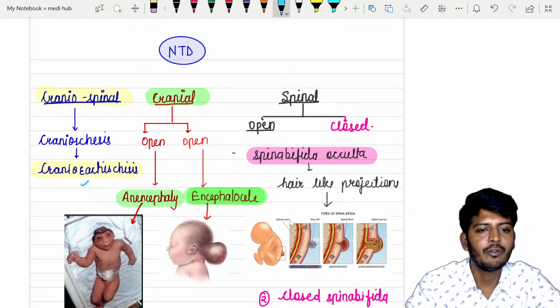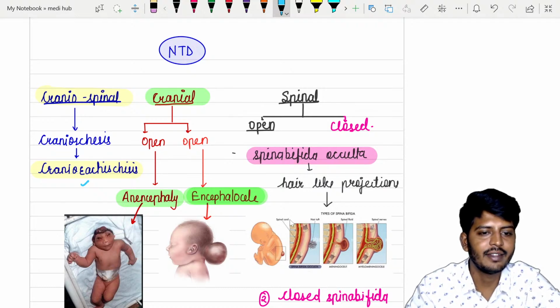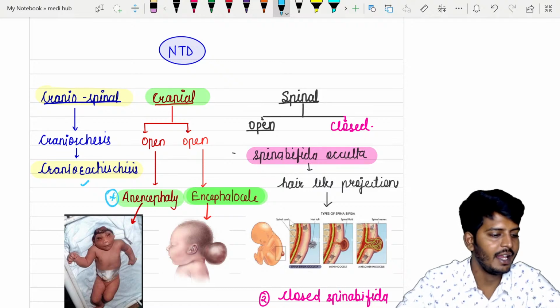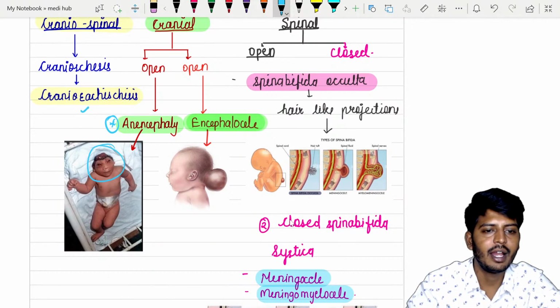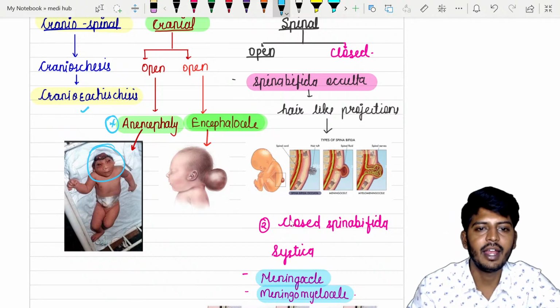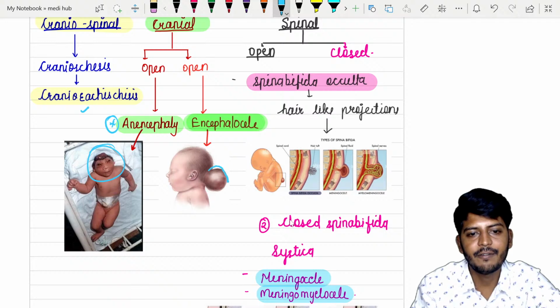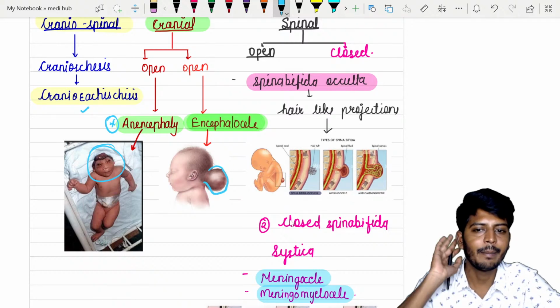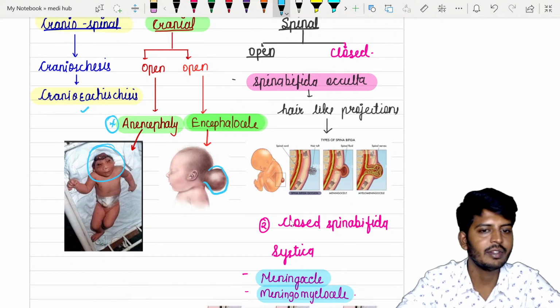In the cranial ones, if an open neural tube defect is there, we call it anencephaly. If they give you the picture, write it like this directly, remember anencephaly. Then there is another cranial one, open, called encephalocele. Encephalocele means the brain tissue is coming out.